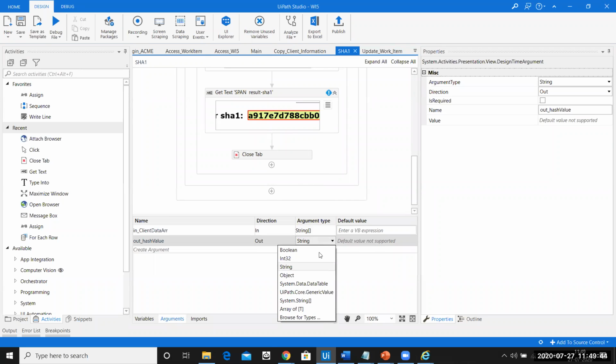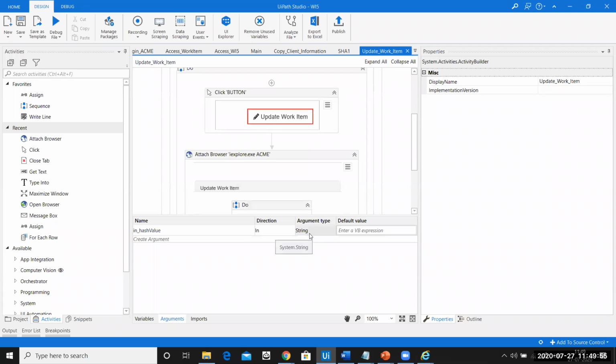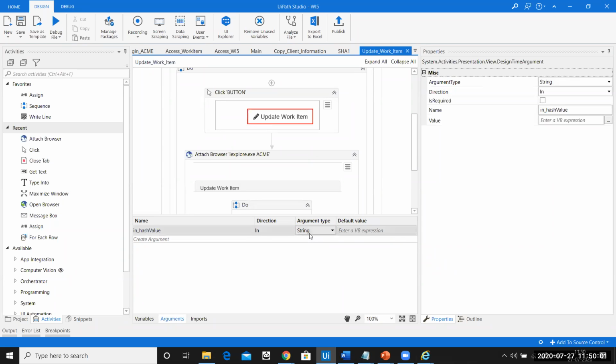That is fine. You can keep string here because it can take any values. Or if you want, you can also make it a generic value so that you match both the data type parameter of the argument.